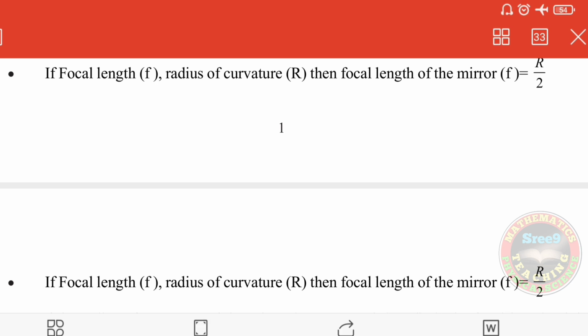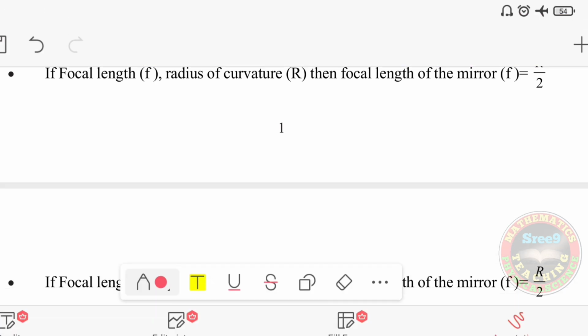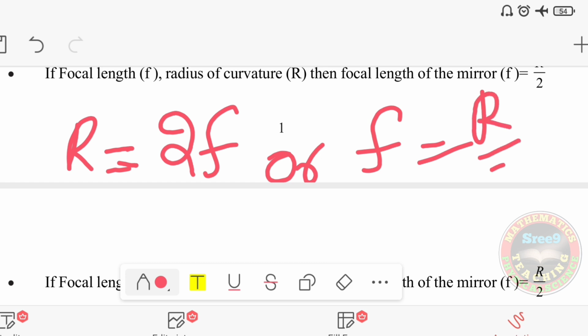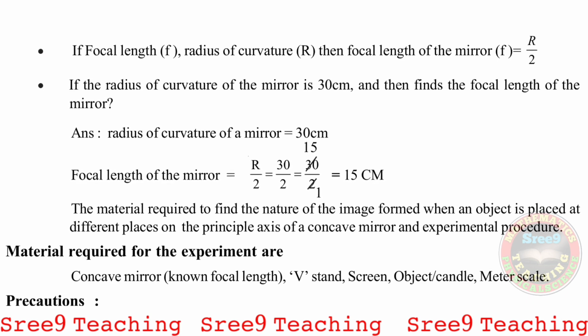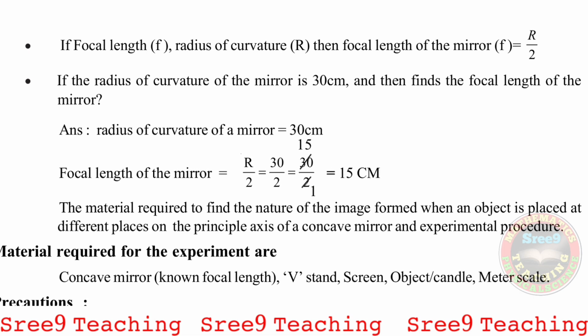I will write on the screen here. We know that R is equal to 2F, or F is equal to R by 2. Got it? Remember that. You see on the screen once again, if the focal length is small f and the radius of curvature is R, then the focal length of the mirror small f is equal to R by 2.